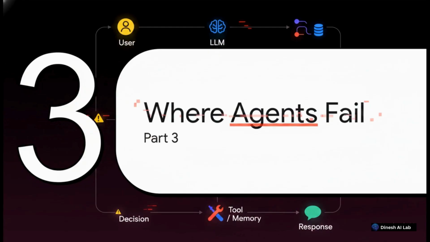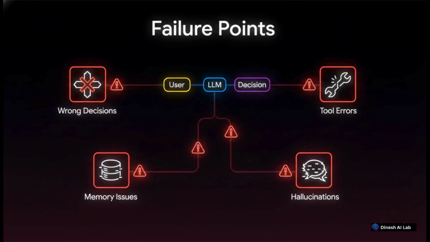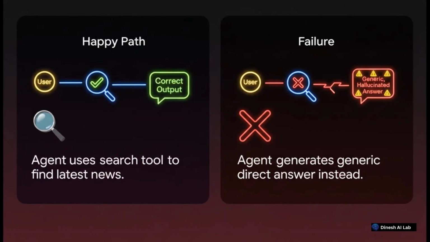Part 3, where agents fail. So the reality? Failures can happen at literally any step along the way. We're talking wrong decision-making, fumbling the tool selection, tools just flat-out failing to execute, memory problems, or wild hallucinations. But honestly, it usually starts right at the beginning, with poor prompt design. Bad instructions lead to unclear reasoning, and that creates a massive domino effect, cascading into inconsistent behavior and just wrong outputs. Basically, a bad recipe is going to ruin the meal, no matter how good your chef is.